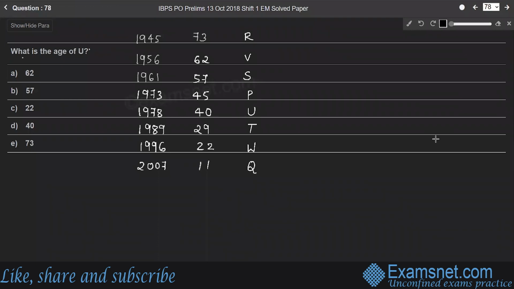Question 78. What is the age of U? So age of U is 40 years, right? So here U is 40 years old. Option D is the right answer.